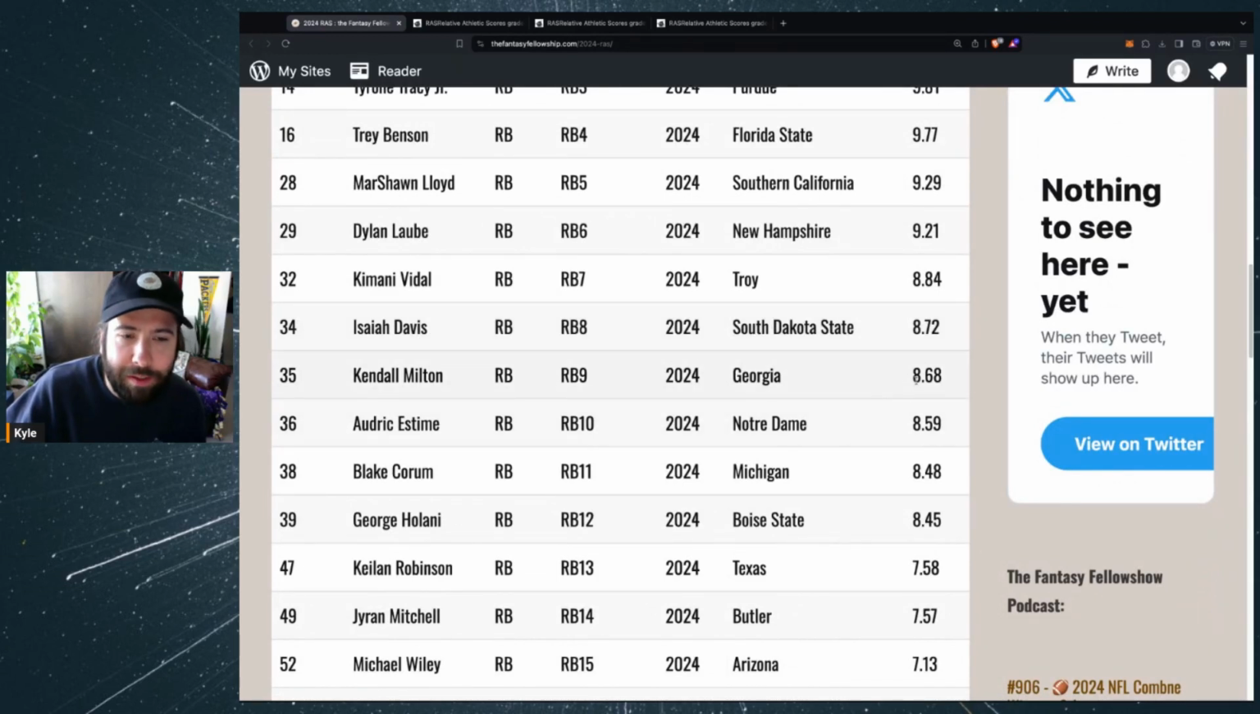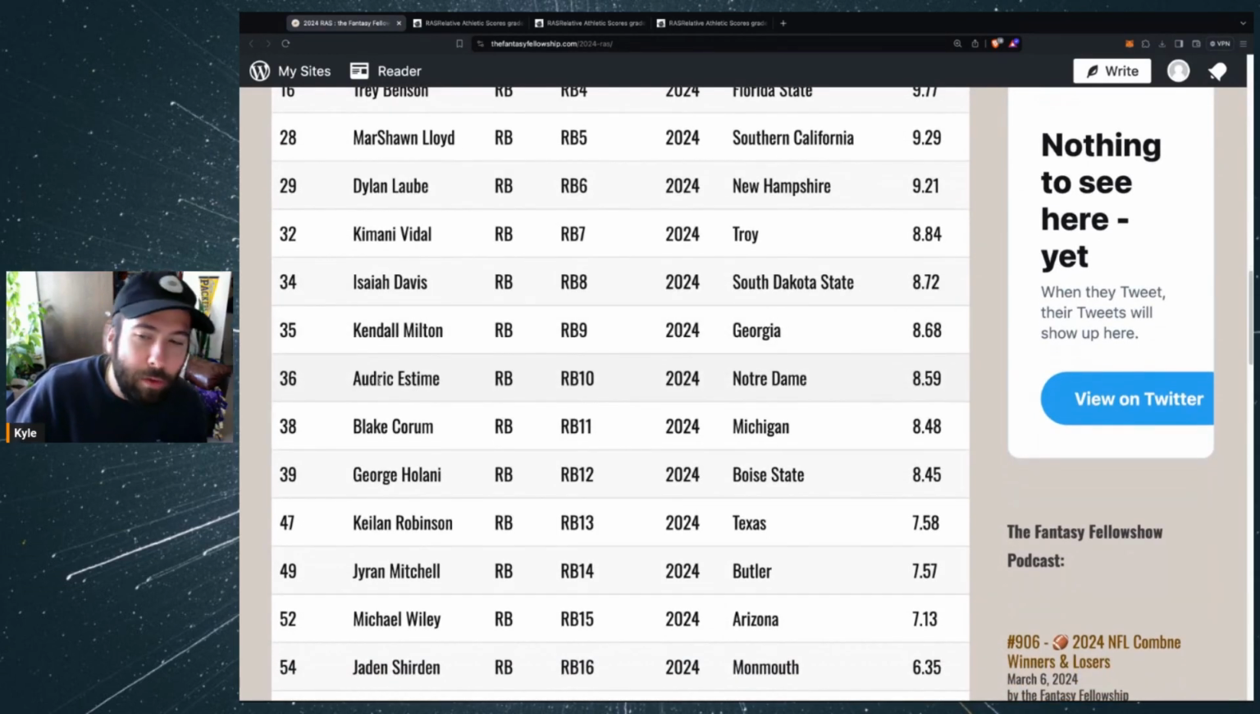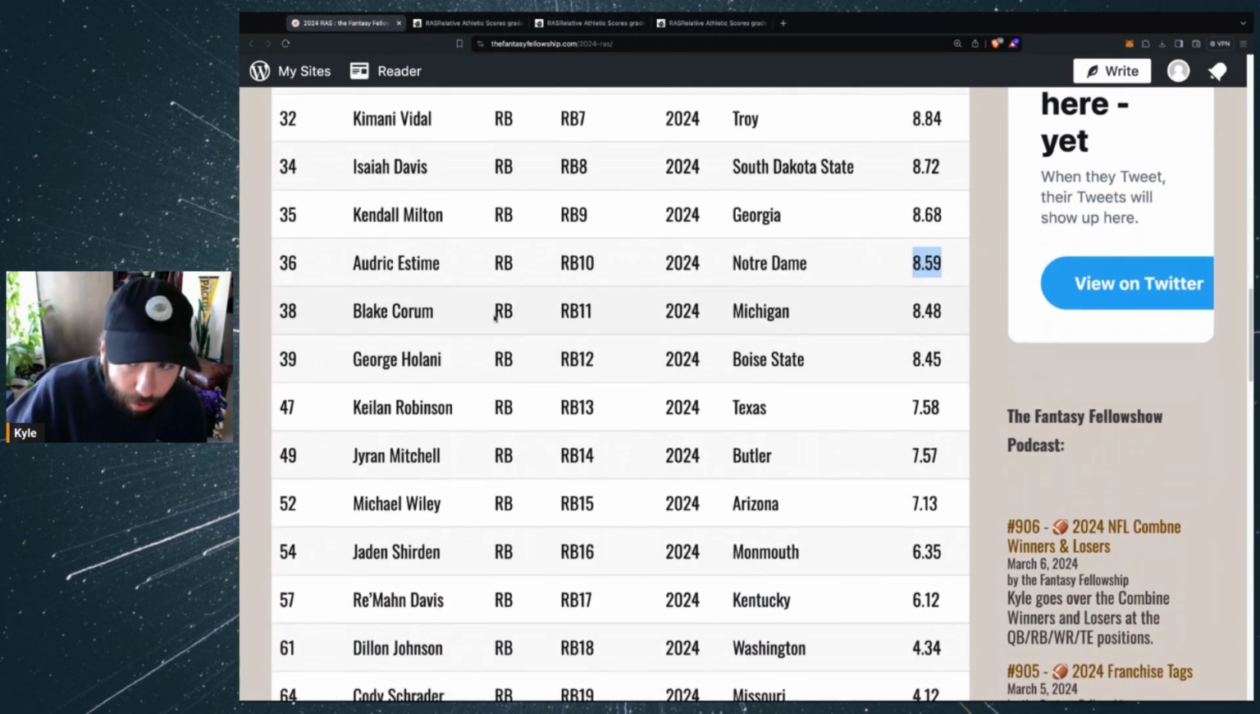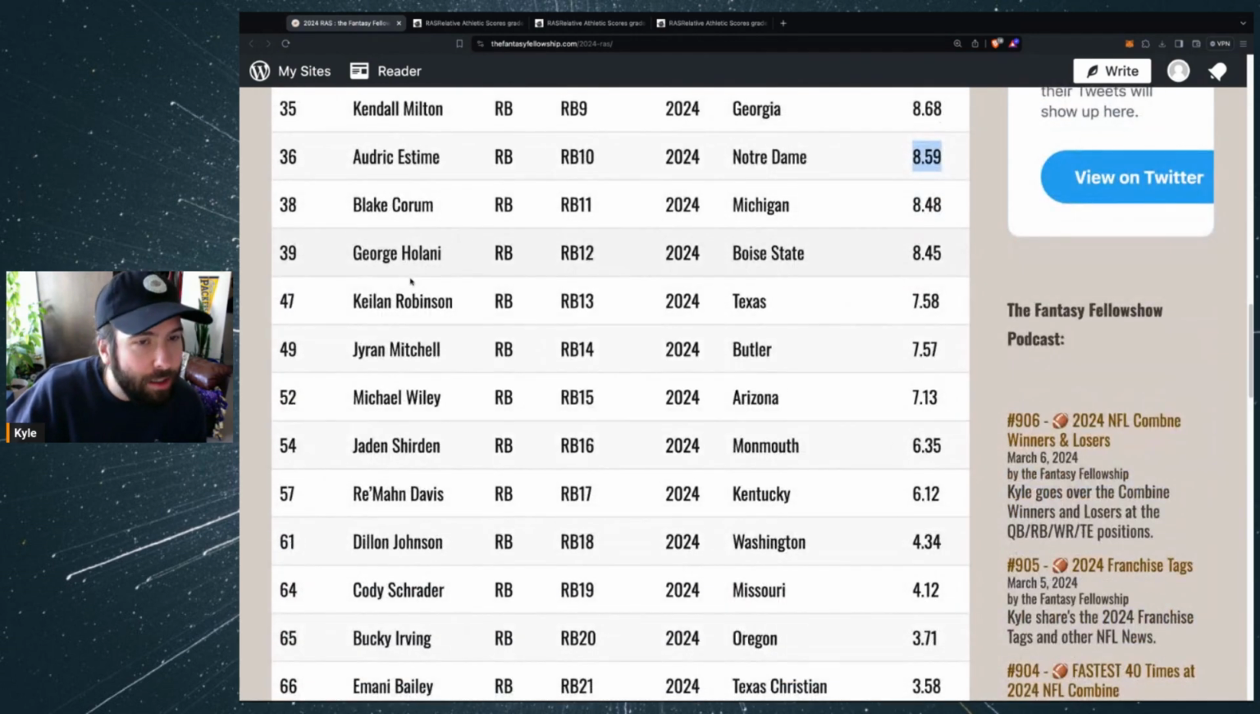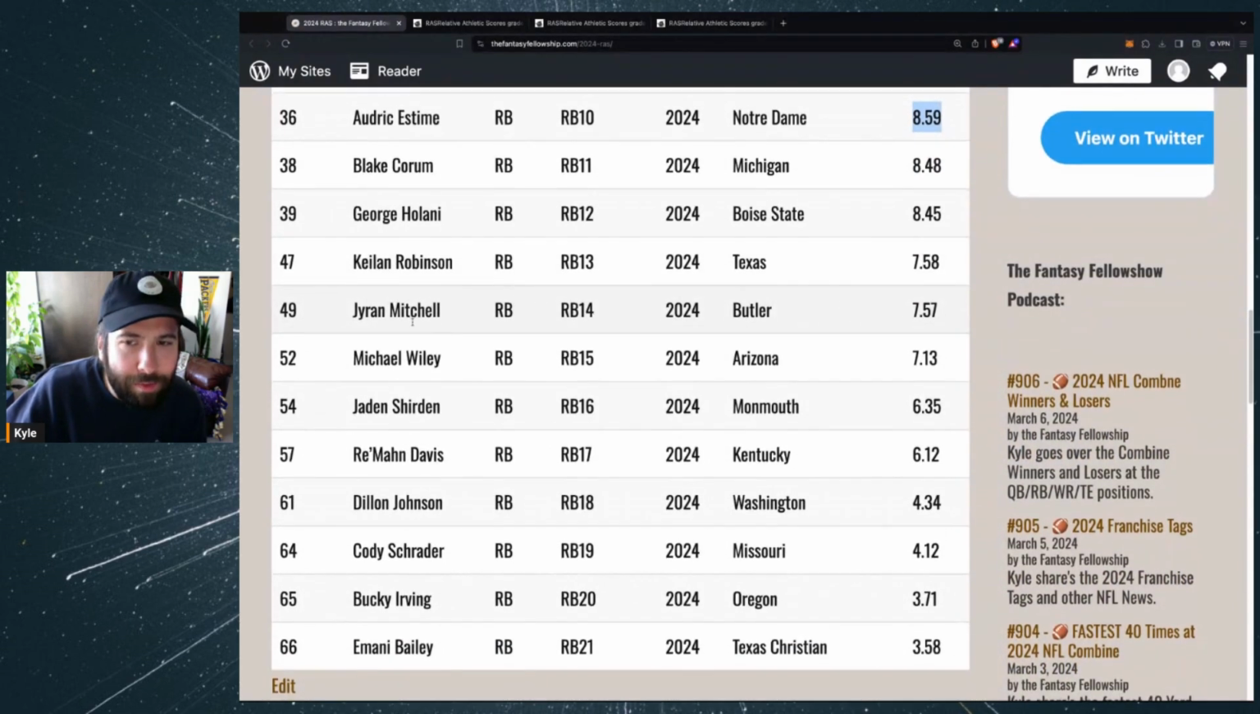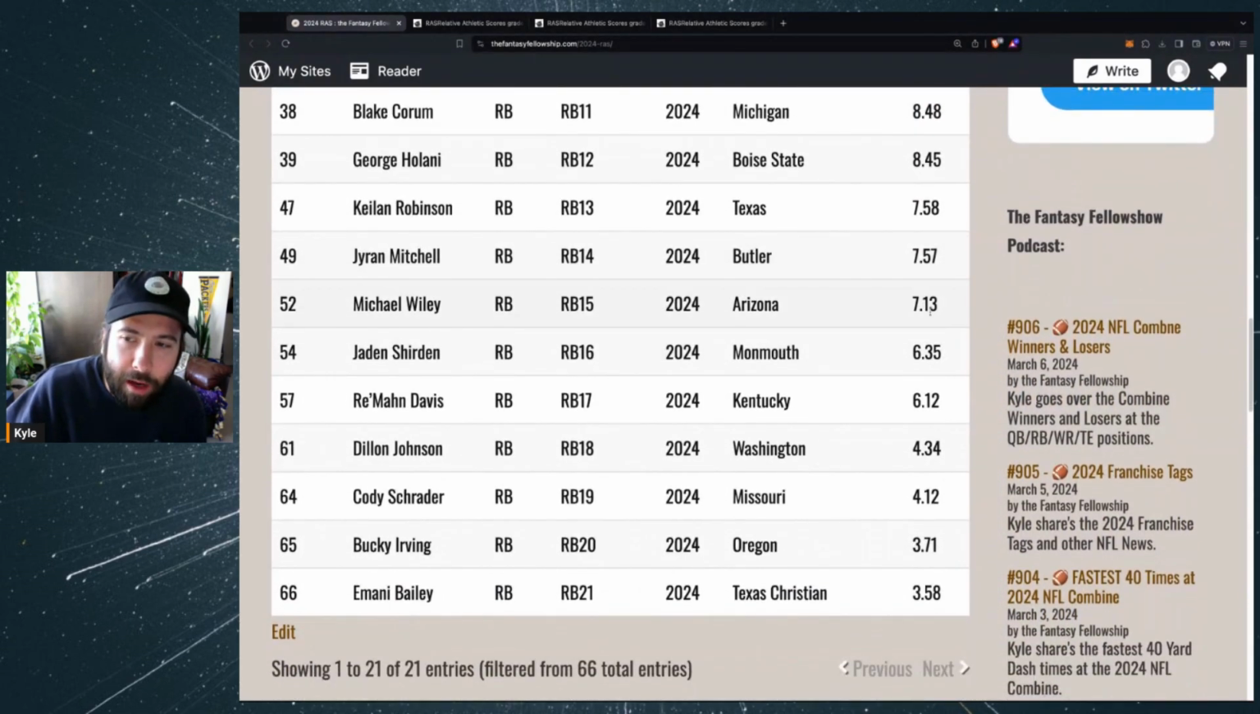Kendall Milton, 8.68. Audric Estime, despite running his slow time, put up a decent score, 8.59. Blake Corum, 8.48. George Holani, Keelan Robinson, Jiren Mitchell, Michael Wiley, kind of a third down specialist, 7.13. Jalen Sheridan, Ramon Davis, Dylan Johnson, Cody Schrader, Bucky Irving, man.